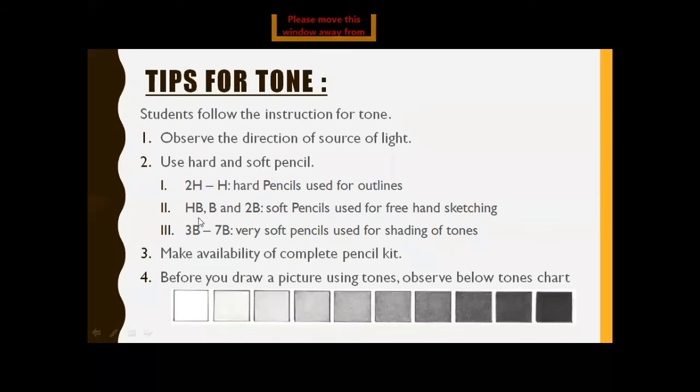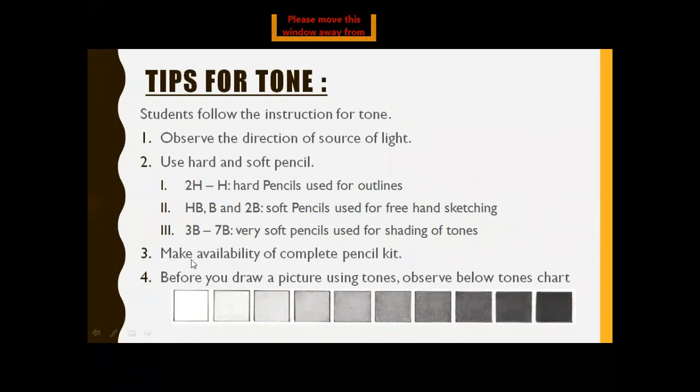HB, B and 2B are the soft pencils used for freehand sketching. And 3B to 7B are very soft pencils used for shading of tones.